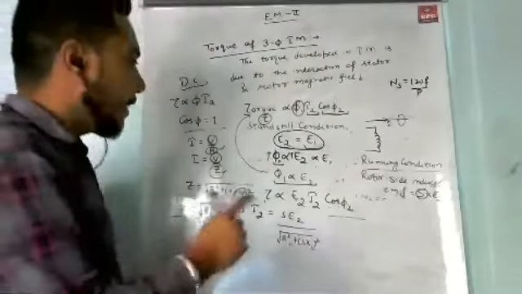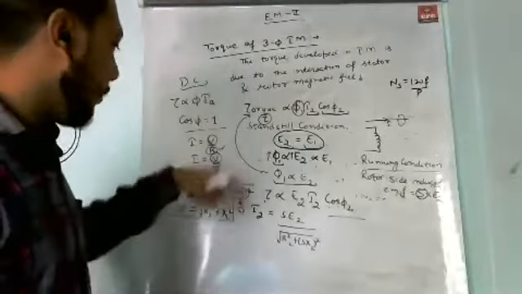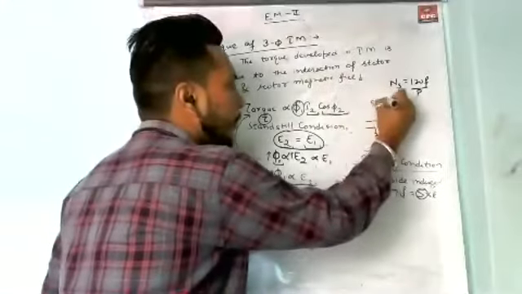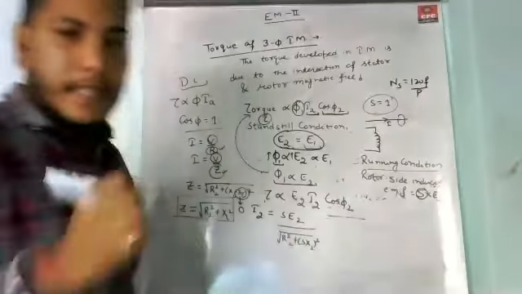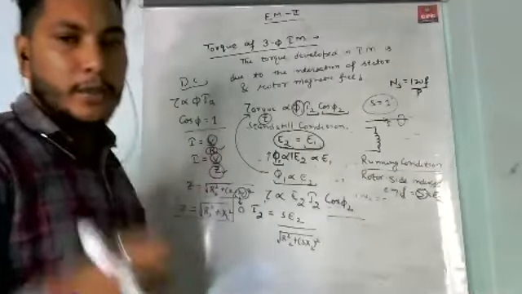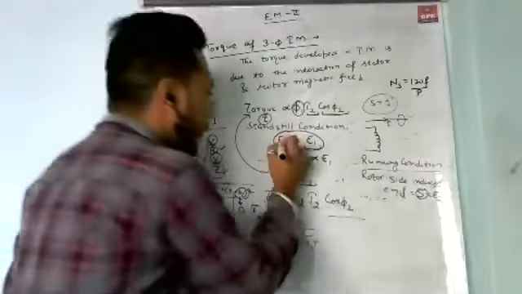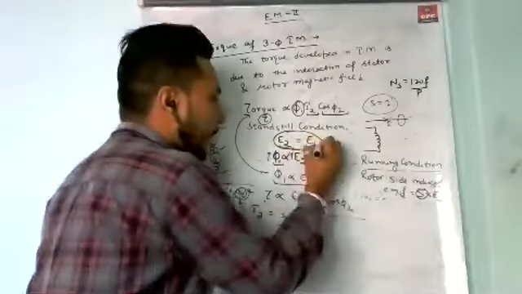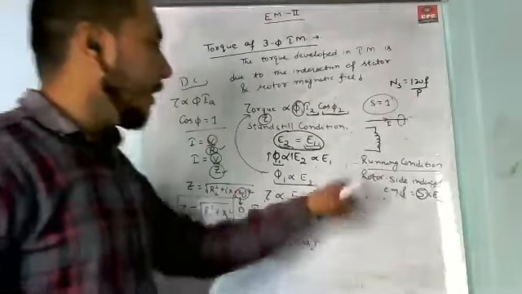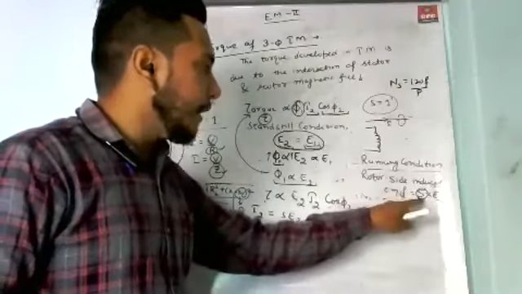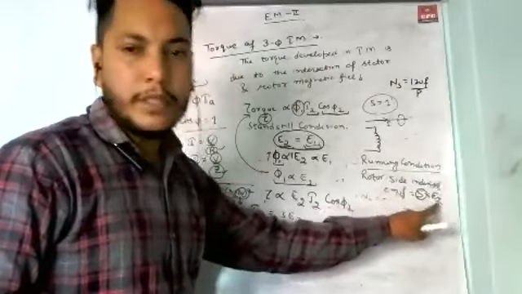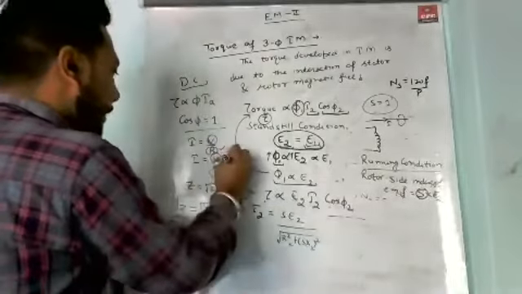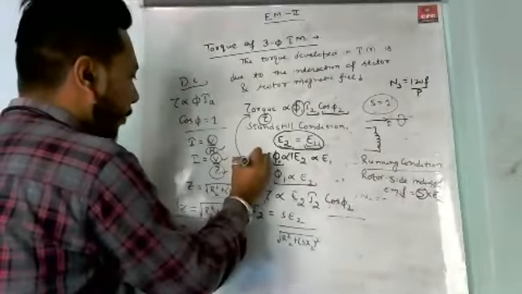But at standstill condition, as I told you earlier, the value of slip is equal to 1. And at standstill condition, the rotor of the induction motor doesn't rotate. So that's why the rotor side induced EMF is equal to the stator side induced EMF. But in running condition, the slip exists. That's why we multiply S into E2. So here V is nothing but S into E2.